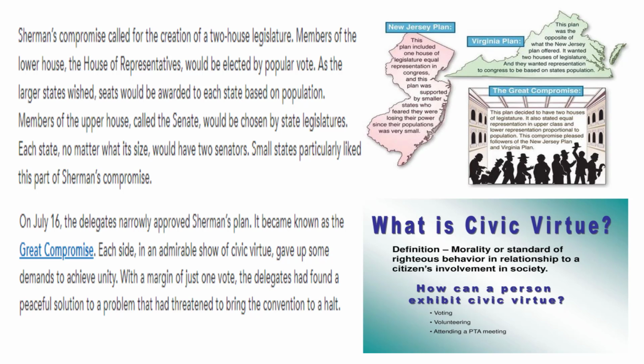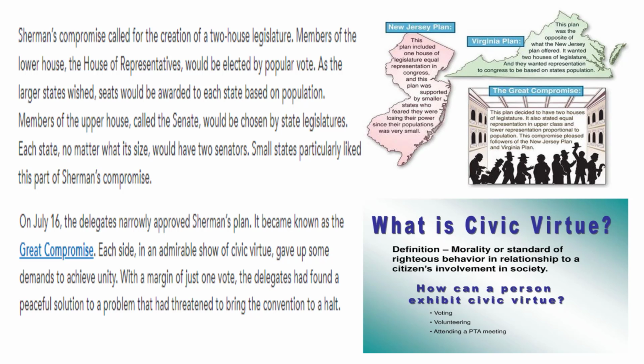On July 16th, the delegates narrowly approved Sherman's plan. It became known as the Great Compromise. Each side, in an admirable show of civic virtue, gave up some demands to achieve unity. With a margin of just 1 vote, the delegates had found a peaceful solution to a problem that had threatened to bring the convention to a halt.